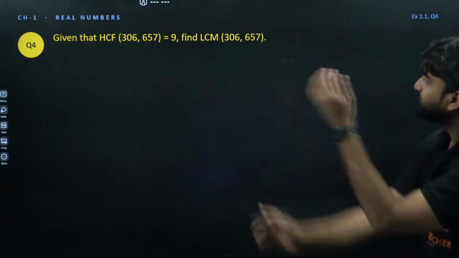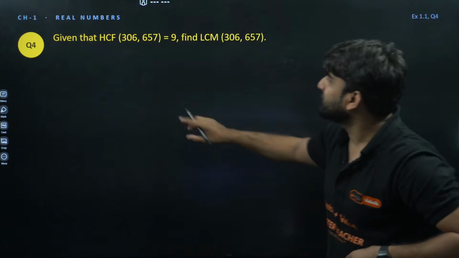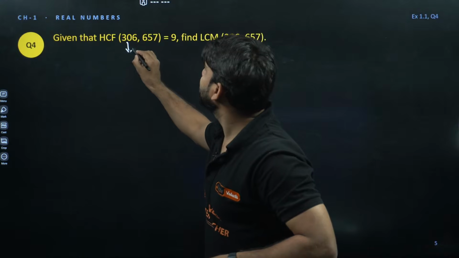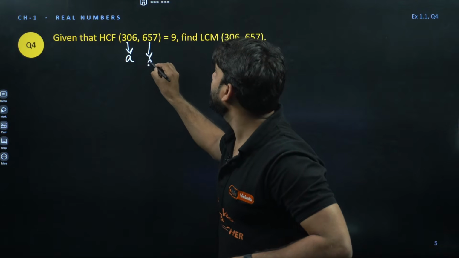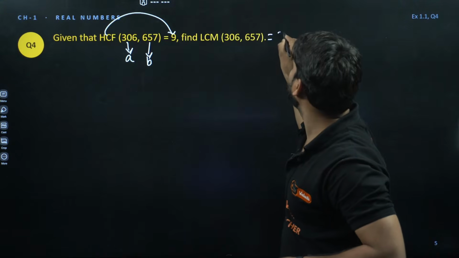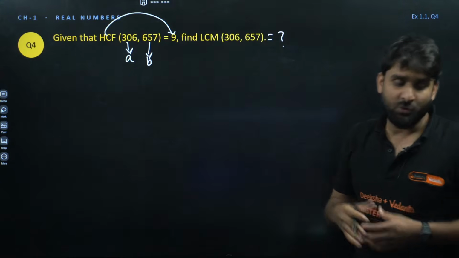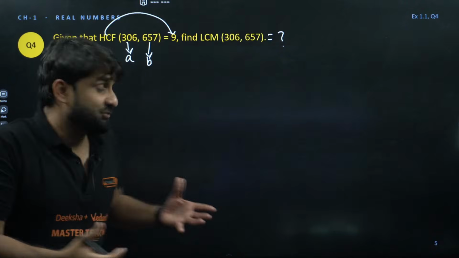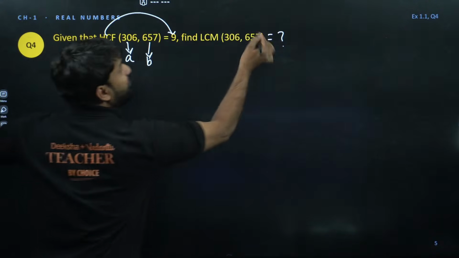Okay, moving ahead. Given that we have 2 numbers, let's say A and B, and the HCF is 9, we have to find out what the LCM will be. Very easy question. We have the HCF, and we have to find the LCM.